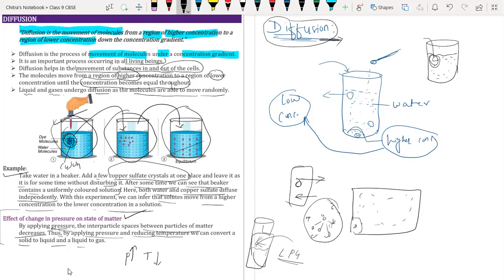That's why we say LPG is liquefied petroleum gas. It is converted into liquid form due to high pressure.